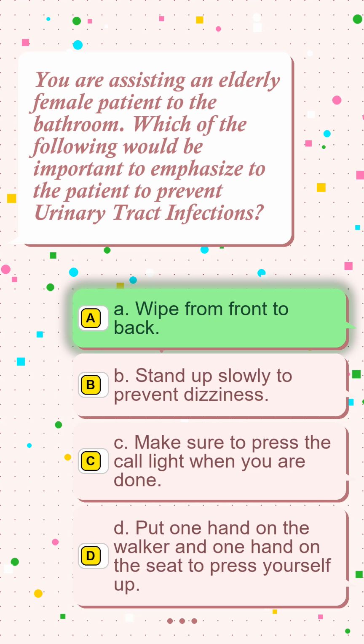The correct answer is option A, wipe from front to back. Making sure the patient wipes from front to back is important to emphasize to prevent bacteria from traveling from the anus to the urethra. Instructing the patient to stand up slowly will prevent orthostatic hypotension and potential falls. Making sure the patient presses the call light will be important in patients that are weak and at risk for falls. Helping the patient use proper body mechanics when standing will help to prevent strained muscles and improve movement.